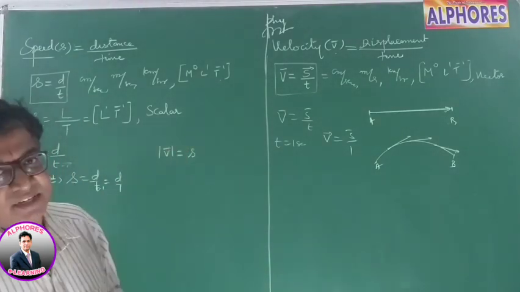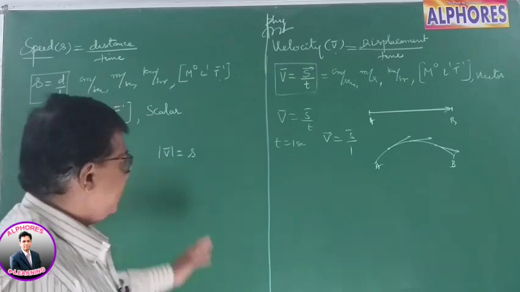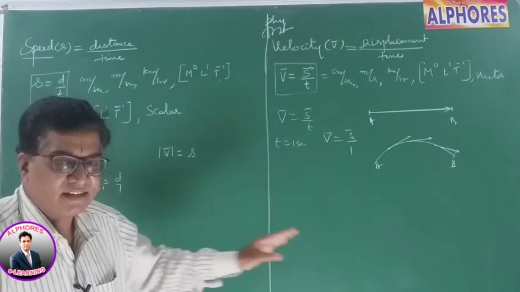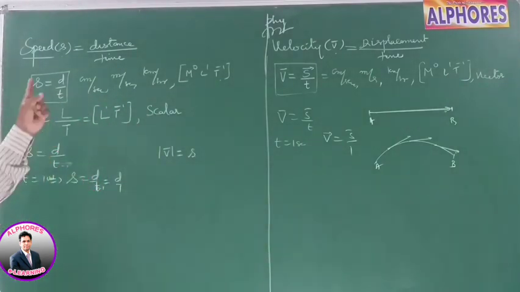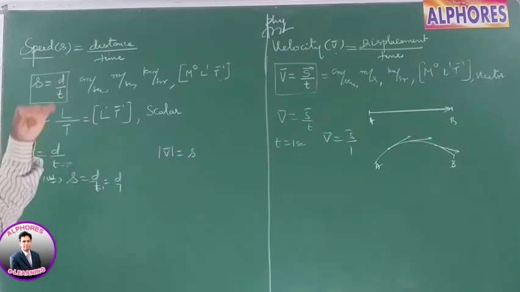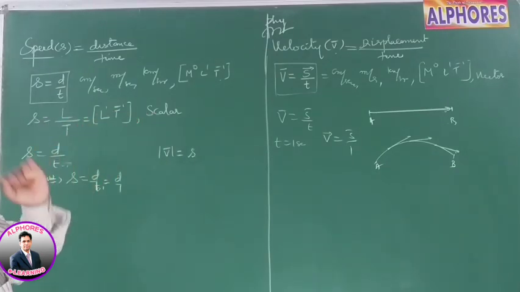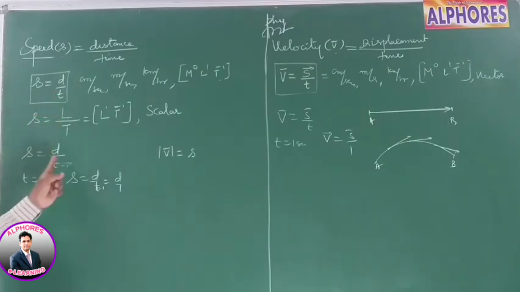Velocity of a body at a particular instant. So that way you can define speed and velocity. Both cannot be equal. Speed is a scalar, velocity is a vector. Speed is defined as the distance covered by the body by time. It is the ratio of the distance to time. The rate at which the distance is covered by a body is termed as speed, or it is the distance covered by the body in 1 second.